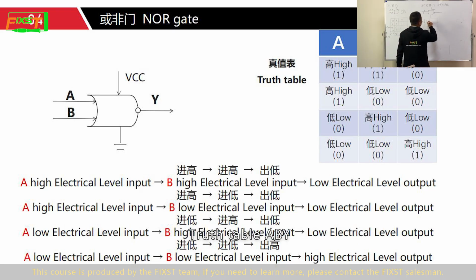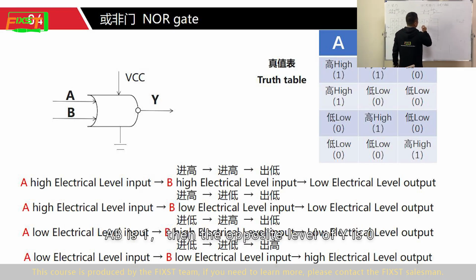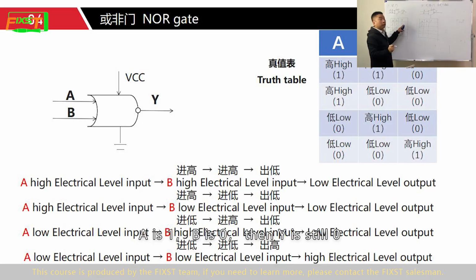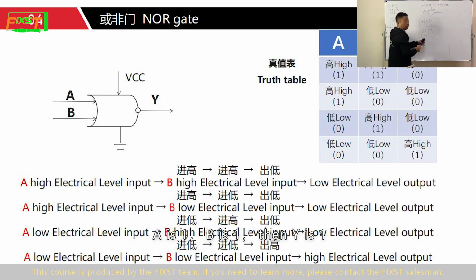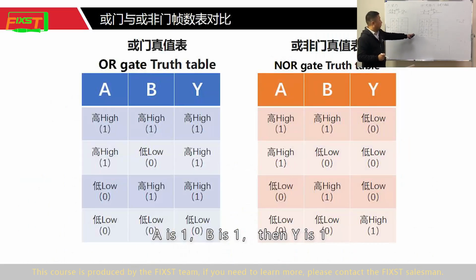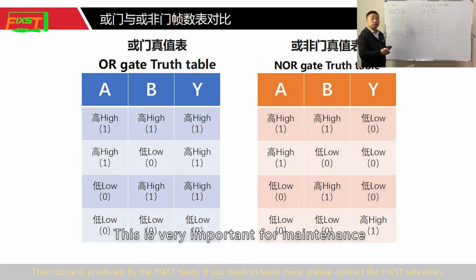Truth table A, B, Y. A and B are 1, then the opposite level of Y is 0. A is 1, B is 0, and Y is still 0. A is 0, B is 1, then Y is still 0. A is 0, B is 0, then Y is 1. This is very important for maintenance.